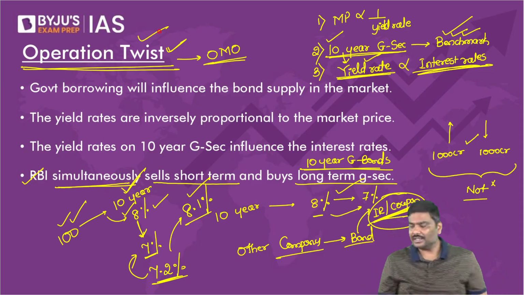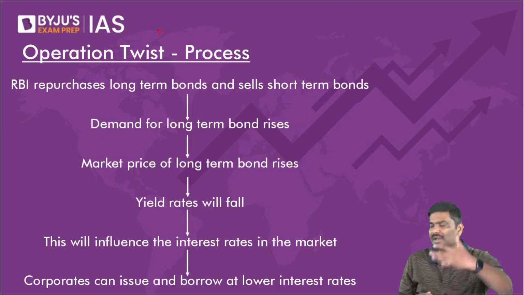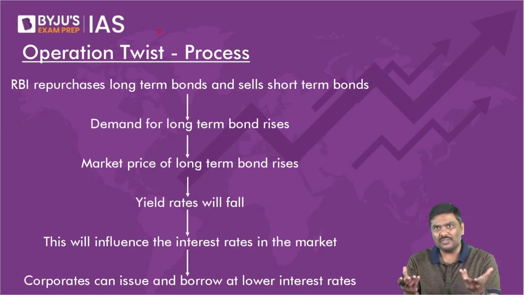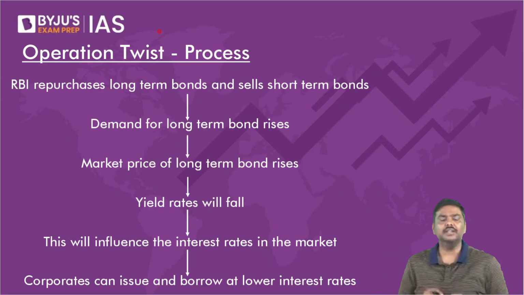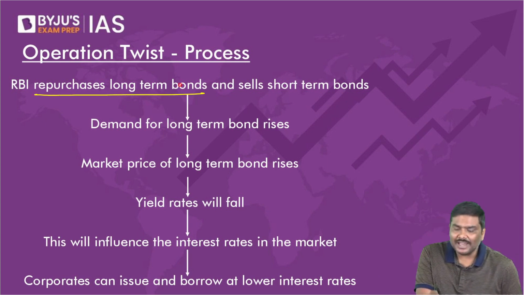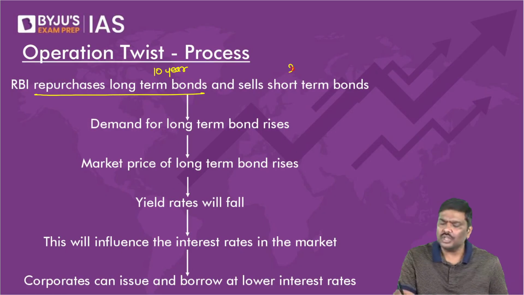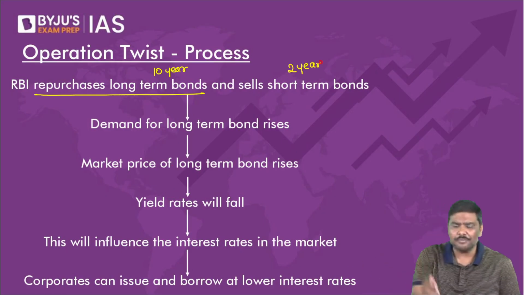Why do they do that? Right? Some of you will say it doesn't make any sense. You are selling same value, purchasing same value. Right? No difference. It is an idiotic, useless exercise. Let me explain it. Follow this very carefully. RBI purchases 10-year government bonds and sells, let's say, 2-year government bonds. 2-year, 5-year, doesn't matter. That is not important. 10-year government bond is important.